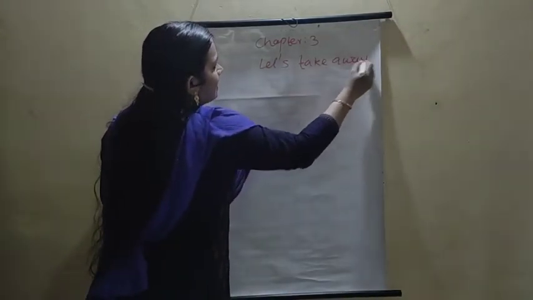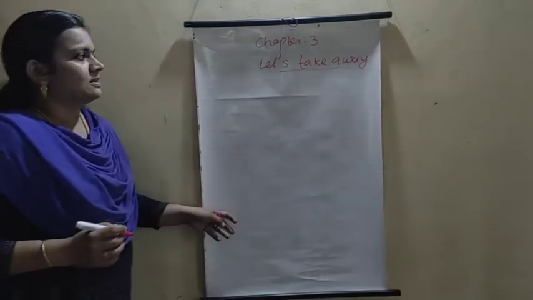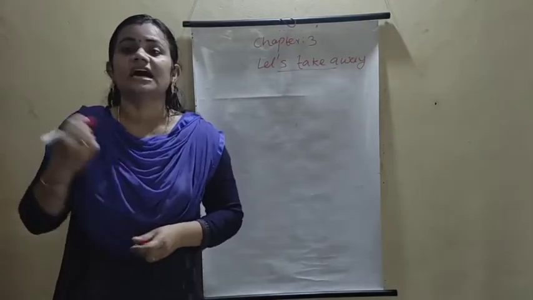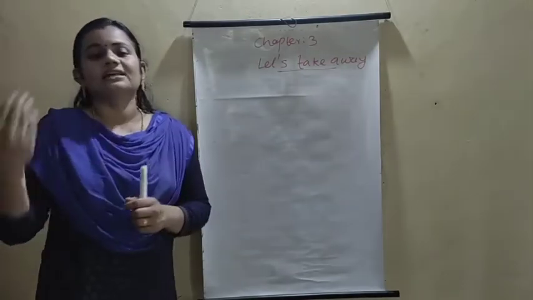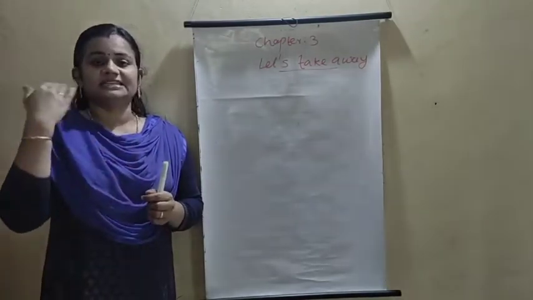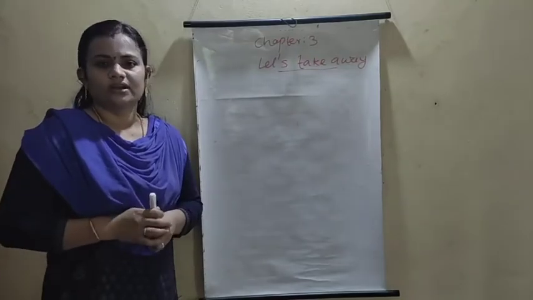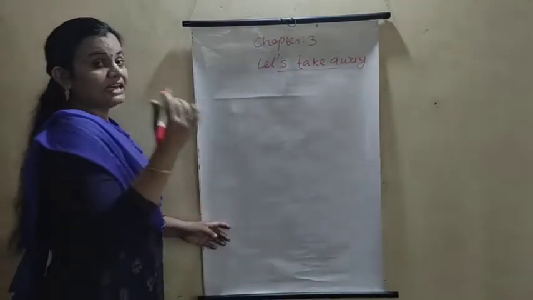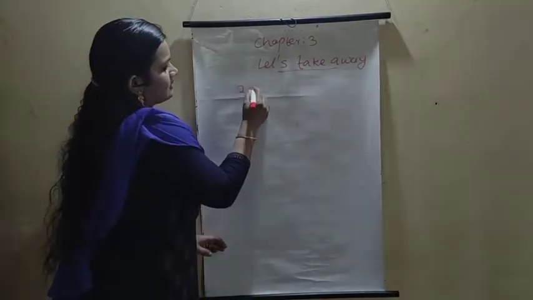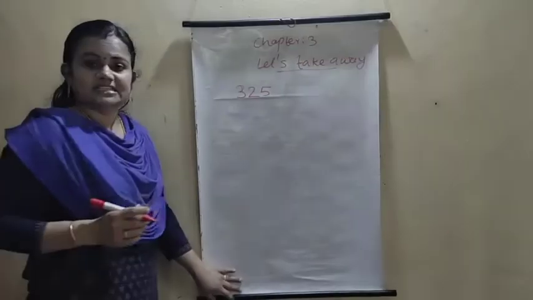Let's take away. In this chapter, first section, we have studied the 3-digit number and the place value of the 3-digit number. Then we studied 3-digit number addition, subtraction, and so on. Understood? First of all, read the 3-digit number. First of all, write one number here.